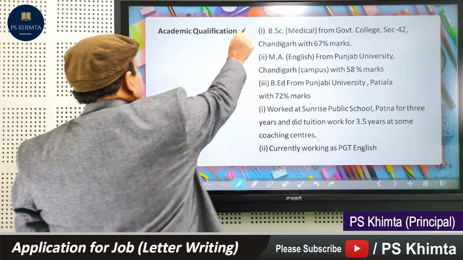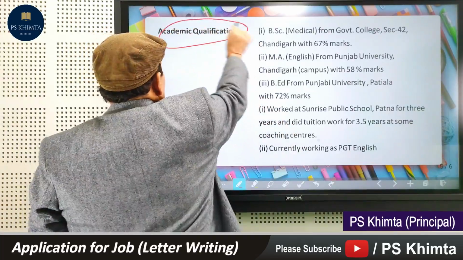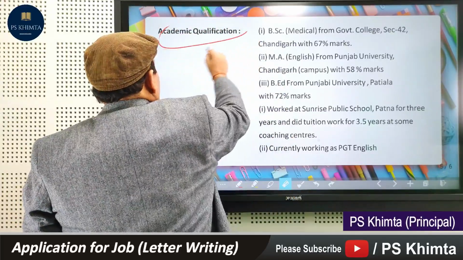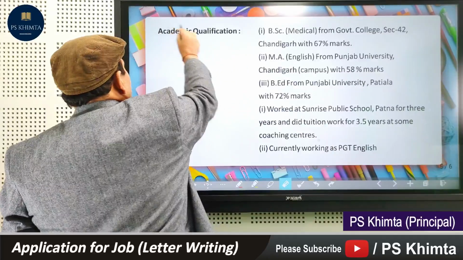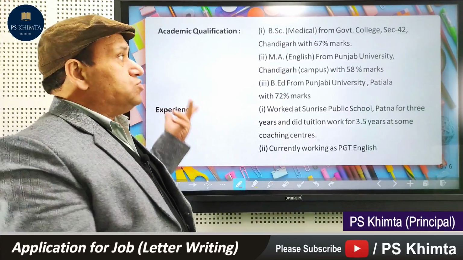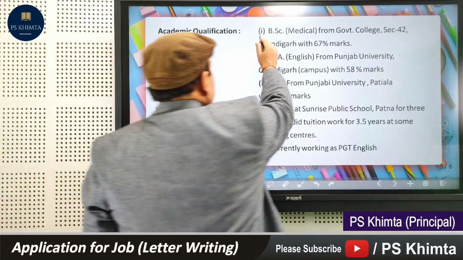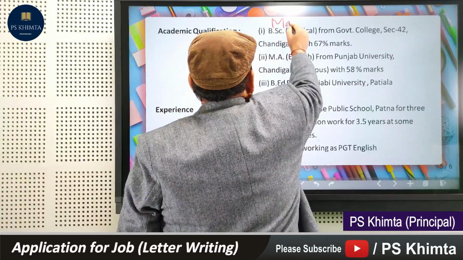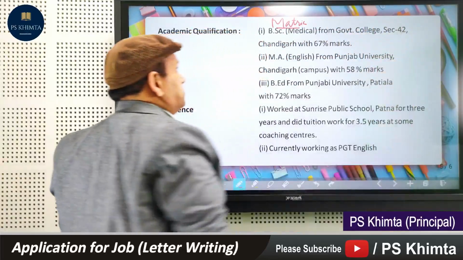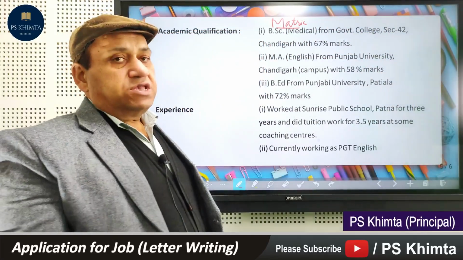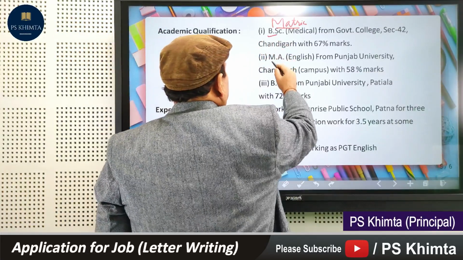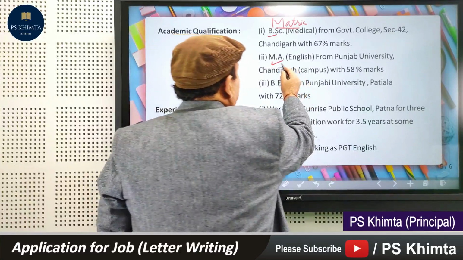This is academic qualification. I say again, a very important part of all this. Until you express your qualification in the letter, that means you are not qualified well. So I am writing from the BSc. We can write matric here, or any +2. Write again the 75% marks from such and such university, such and such board, say CBSE, state board, and then your second degree, BSc, then M English. This degree is important, M English.